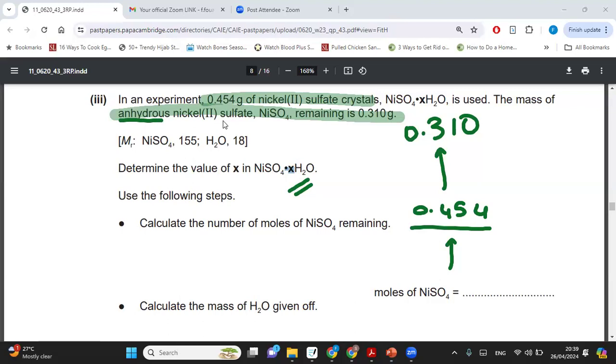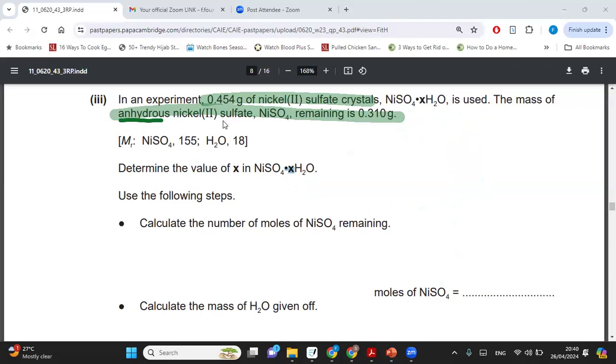Now, they are saying that you basically have to find the value of X. What is X? X is the water of crystallization. We have water molecules in the crystal, but how many? We don't know. That's what we want to find out. How many crystal water molecules are there exactly in one crystal of nickel sulfate? So they're saying, please find that out for us using the following steps. They give us steps, which makes things, to be very honest, not that hard.